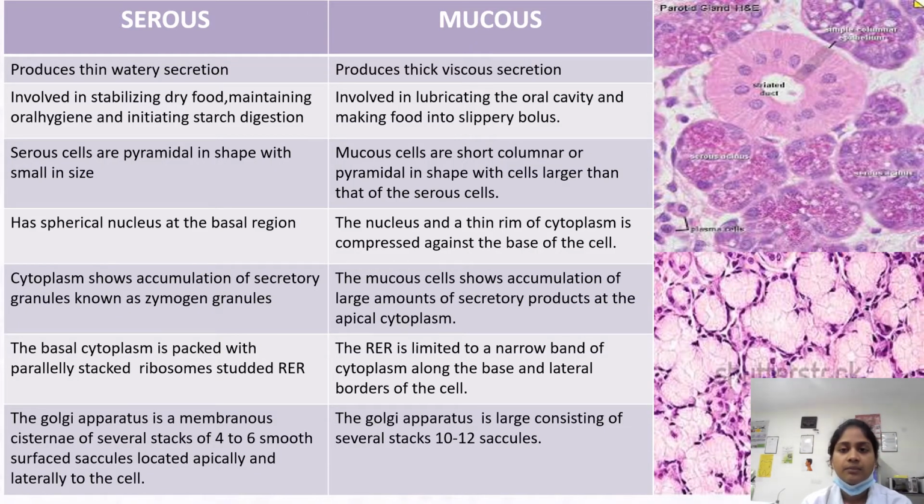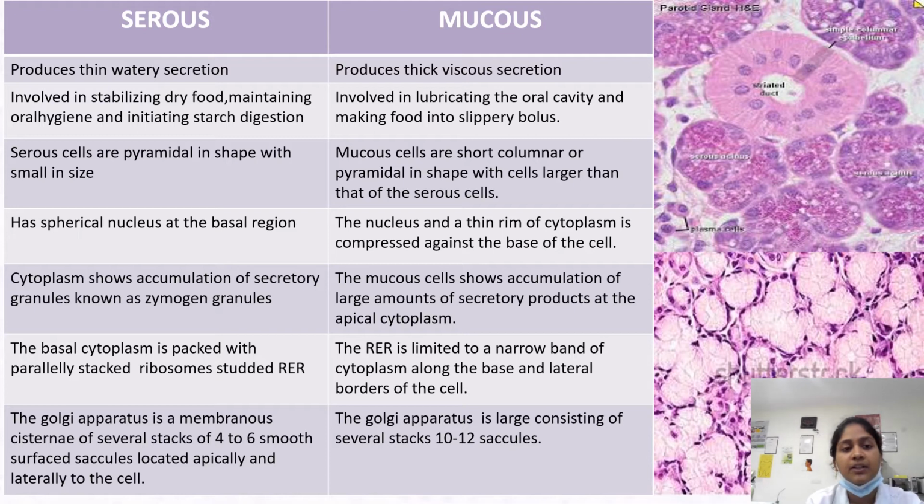Now we are seeing the difference between the serous and the mucous cells. Serous cells produce thin watery secretions, whereas mucous cells produce thick viscous secretions. Serous secretion is involved in moistening dry food, maintaining oral hygiene, and initiating starch digestion, whereas the mucous secretion is involved in lubricating the oral cavity and making the food into a slippery bolus.